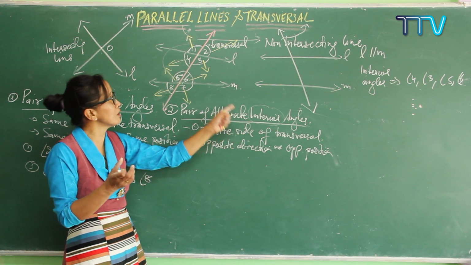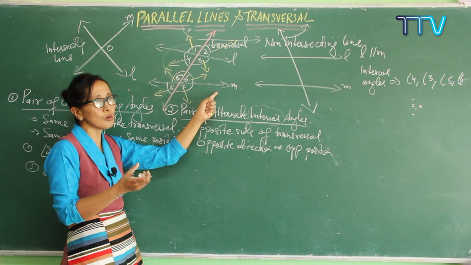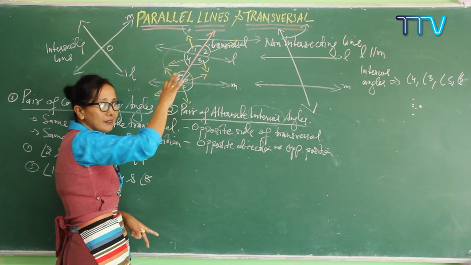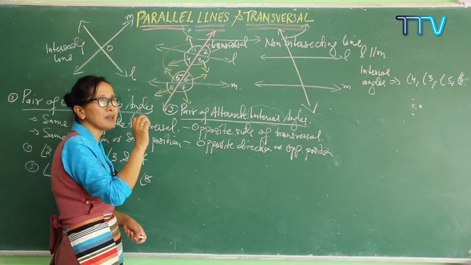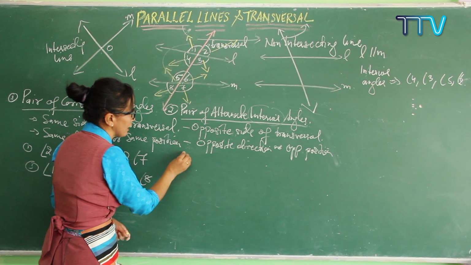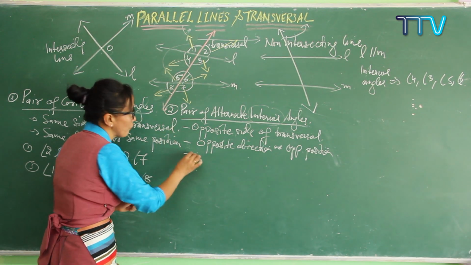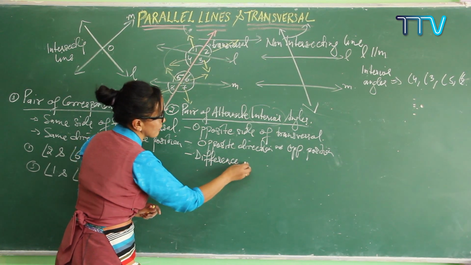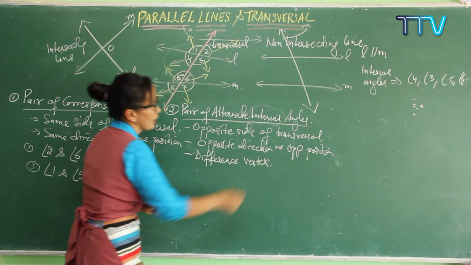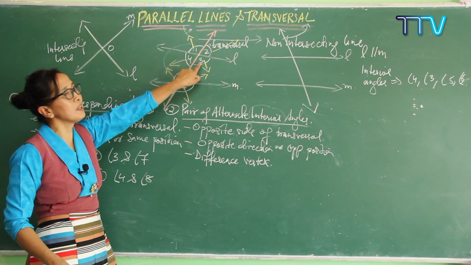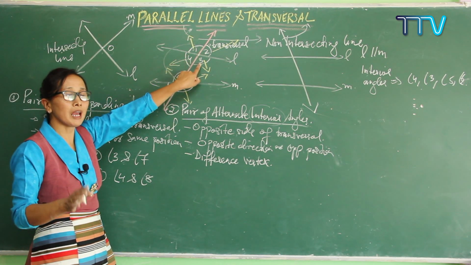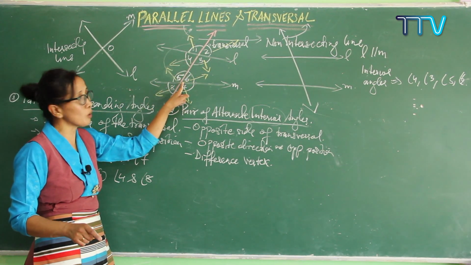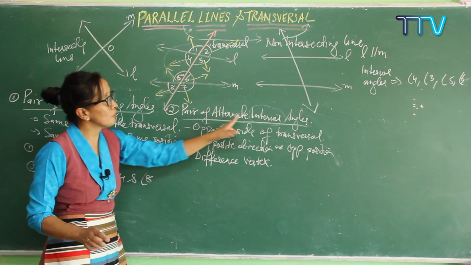Sometimes students may get confused with this one. This goes down, this also goes down, so they get confused. In that case, it is easy to recognize by writing the third condition: forming the angles at different vertices. It is always forming the angles at different vertices. If your vertex is the same, it cannot be a pair of alternate interior angles. It should have different vertices. So 4 is at this vertex and 6 is at this vertex. So 4 and 6 are a pair of alternate interior angles.